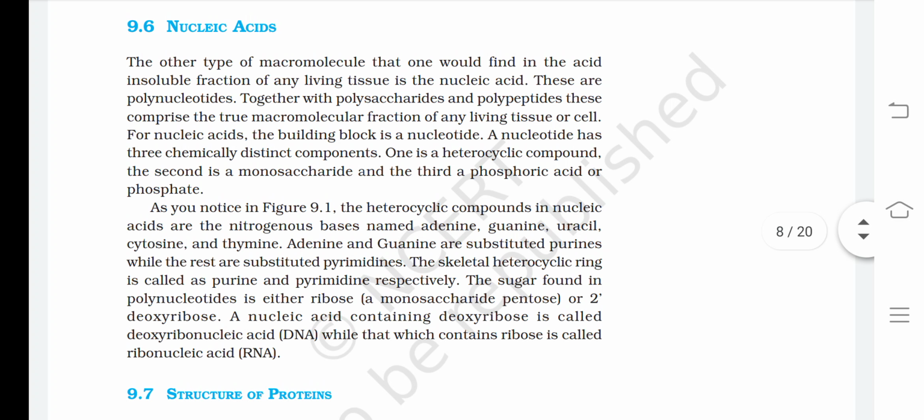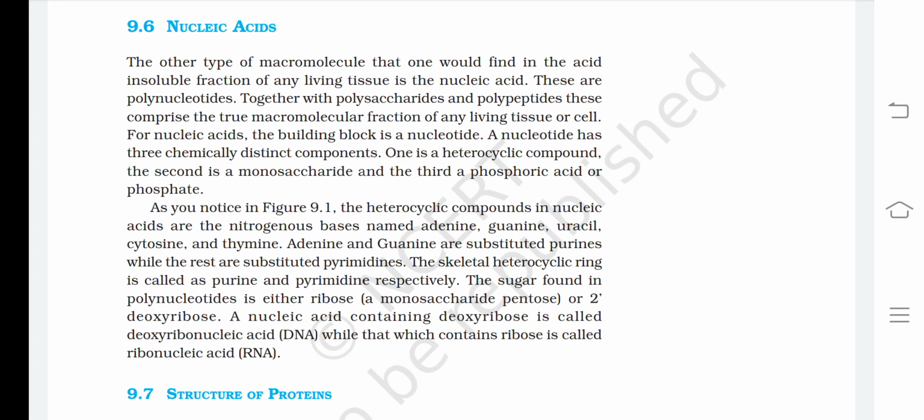Nucleic acids. The other type of macromolecule that one would find in the acid insoluble fraction of any living tissue is the nucleic acid. These are polynucleotides. Together with polysaccharides and polypeptides, these comprise the true macromolecular fraction of any living tissue or cell. For nucleic acids, the building block is a nucleotide. A nucleotide has three chemically distinct components. One is a heterocyclic compound, the second is a monosaccharide, and the third a phosphoric acid or phosphate.